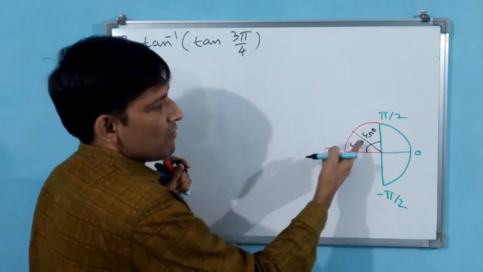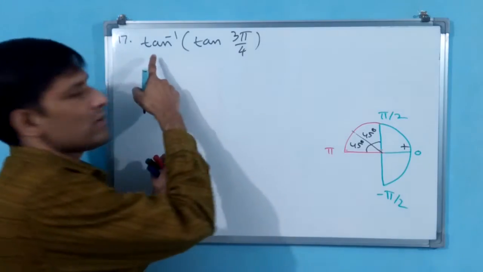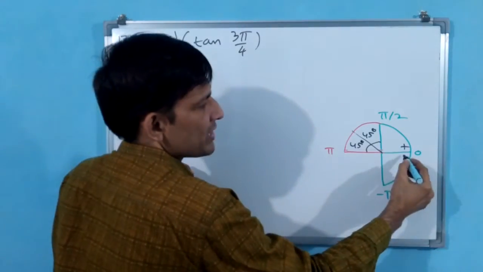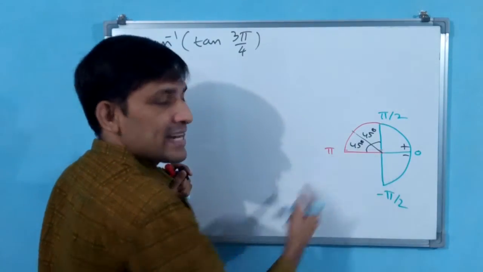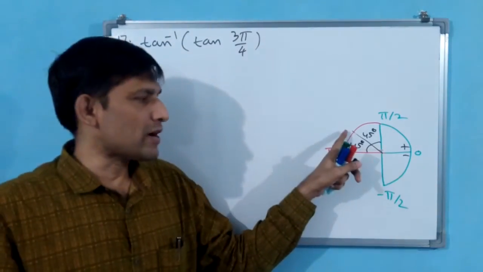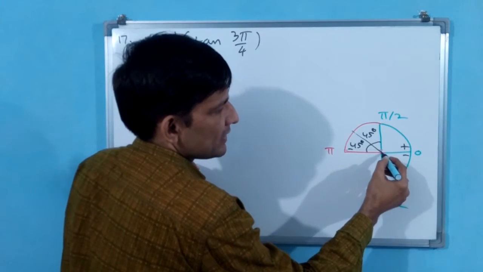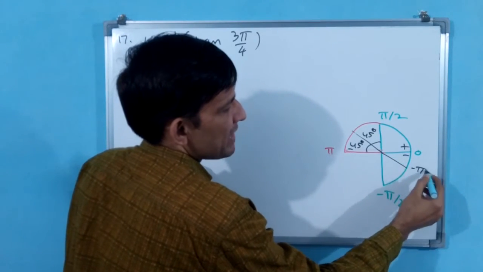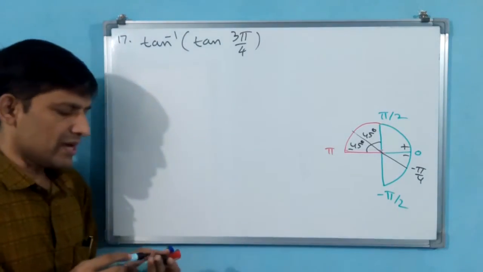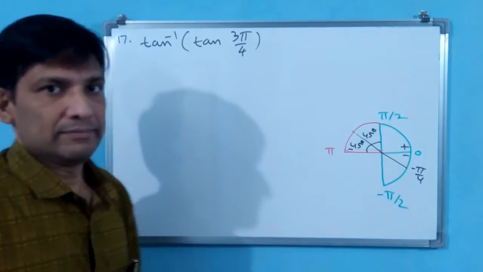But here tan is positive, here tan is negative. That means you are getting a negative 45 degree value. Negative 45 degree you transfer to the negative side. Minus pi by 4. Is it okay? Definitely. Minus pi by 4 only you have to write.